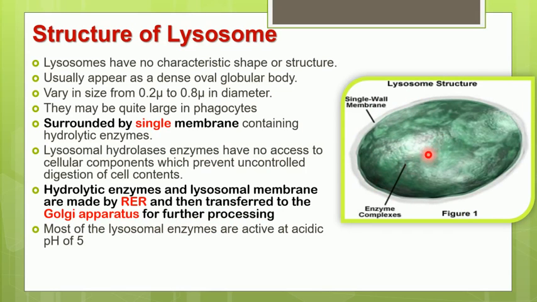The pH of the lysosome is maintained acidic because most of the lysosomal enzymes are active only in the acidic pH of 5. So you will find the pH of the lysosome is maintained around 5.